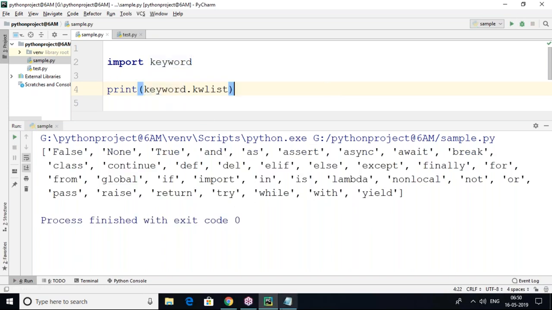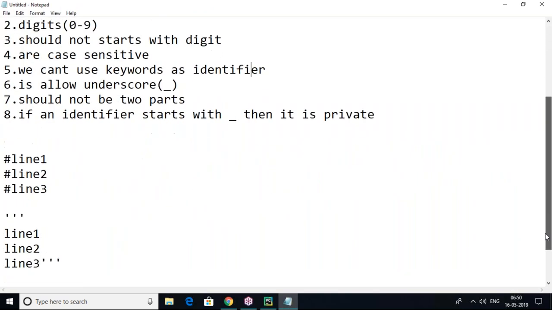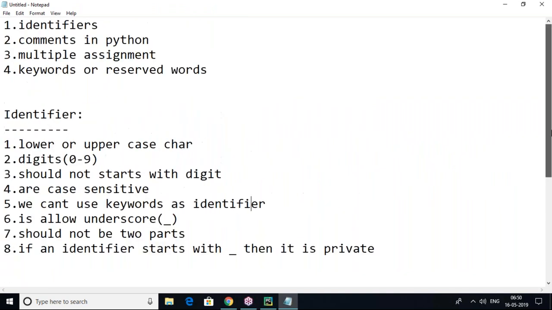So these are about keywords and reserved words we can use in a Python script wherever required. For special cases only we can use them. In general cases we can't use them. If you are using a keyword in your script, there is a meaning actually. So the Python interpreter will get the meaning from your program, and according to that it will behave. So this is about today's session: identifiers, comments, multiple assignments, keywords, and indentation, how to start with a Python program.